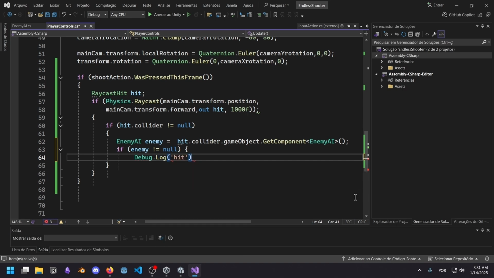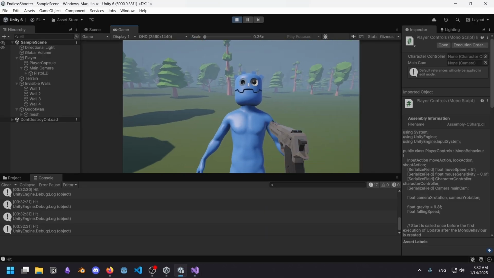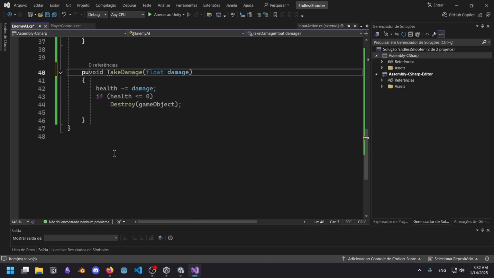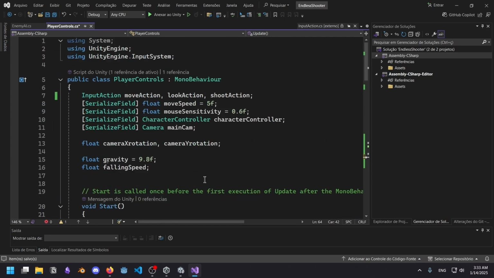All right, cool. Yes, so again, if enemy isn't null, let me just Debug.Log hit. Oh, it works. It works wonders. Cool. So within here, of course, we can call enemy.TakeDamage, or we could if TakeDamage was public. Take damage, let's just say that it's going to be 4. I will definitely create a variable for this.